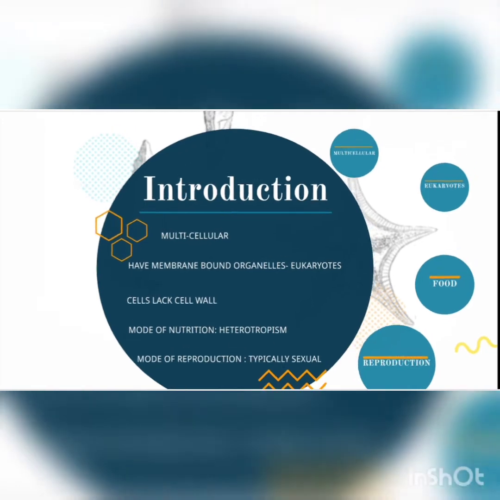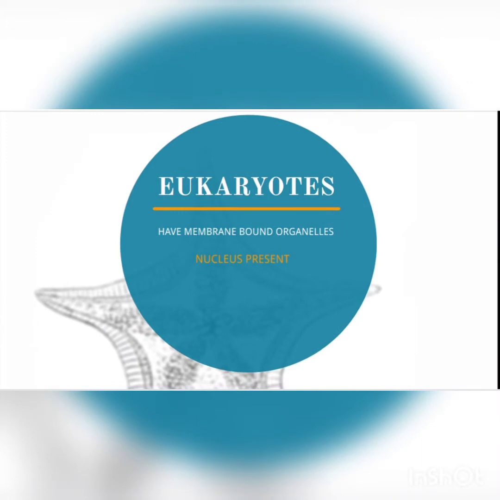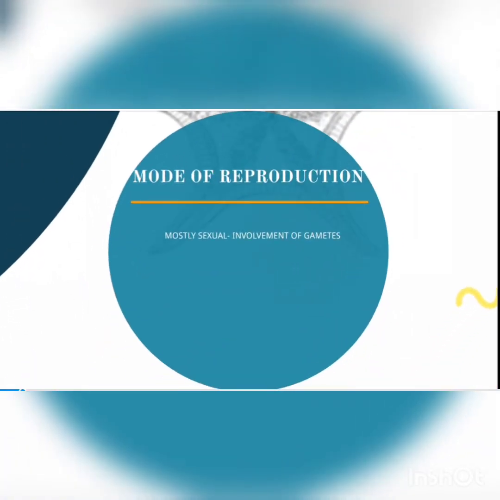So multicellular, as I told you, they are made of many cells. Eukaryotes, they have membrane-bound organelles and they have nucleus present. Mode of nutrition is heterotrophism, and these organisms are heterotrophs, meaning they depend on other organisms for food, be it plant or animal. Mode of reproduction is mostly sexual, and they involve gametes. In higher classes, you will be learning about the asexual reproduction of animals also.